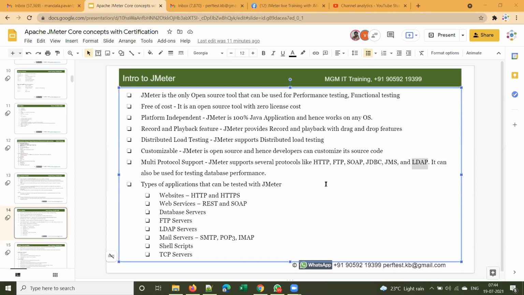And we don't have a dedicated support team, because it's an open source tool.